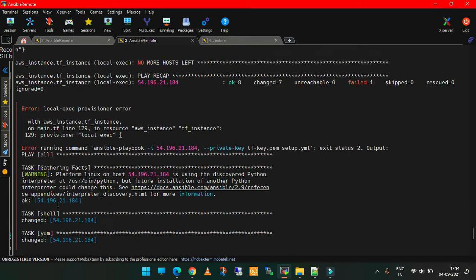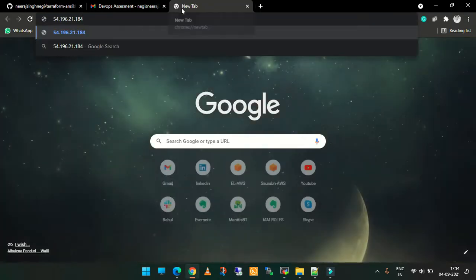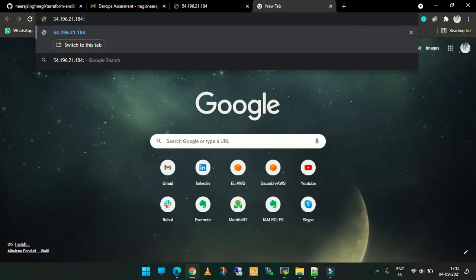So we have one problem. One of my tasks just failed. That is the handler service of Nginx. It just failed, and we might not be able to see our site, or we might. So on port number 80, yeah, we are getting our site, hello world. And next we have port number 8080, and here we also see the site that is running. Yeah, so everything is automated.